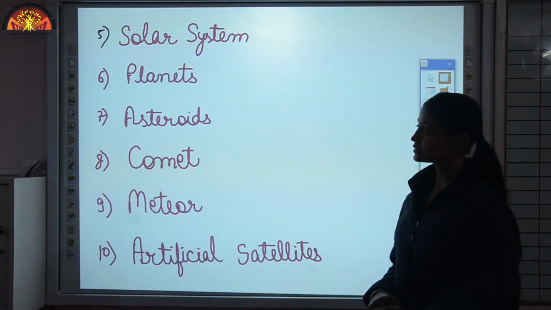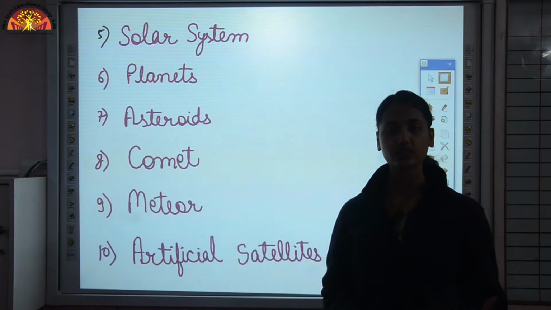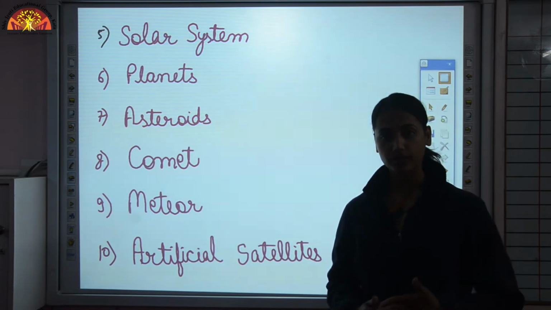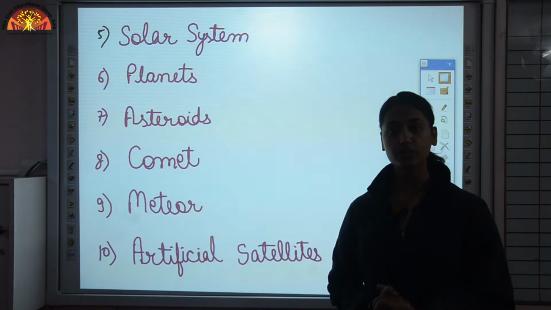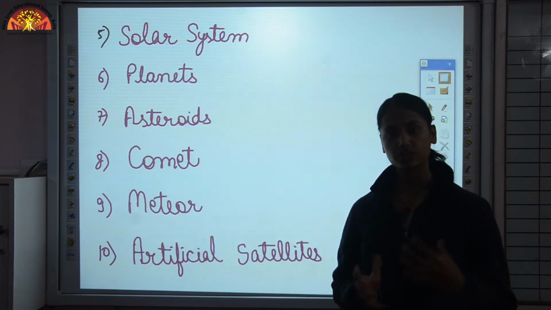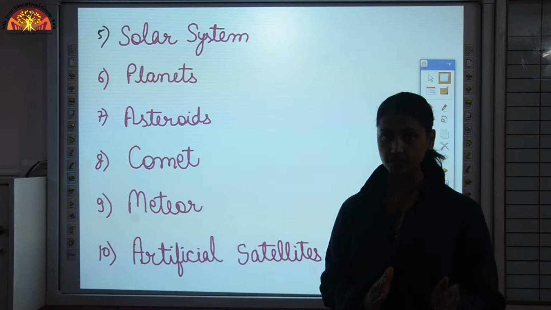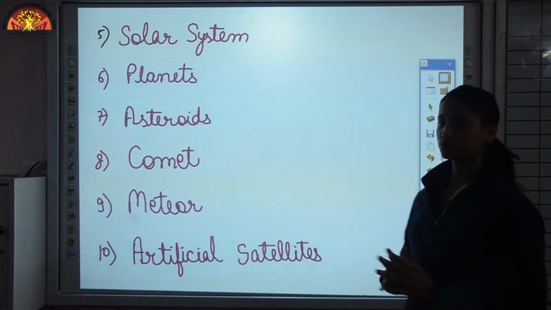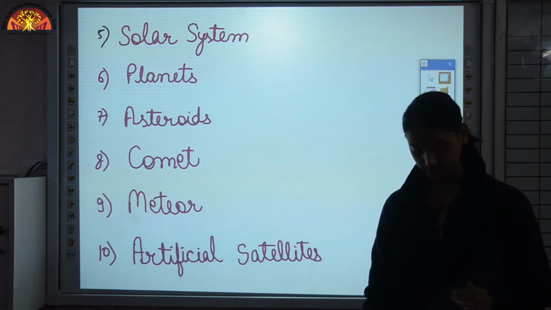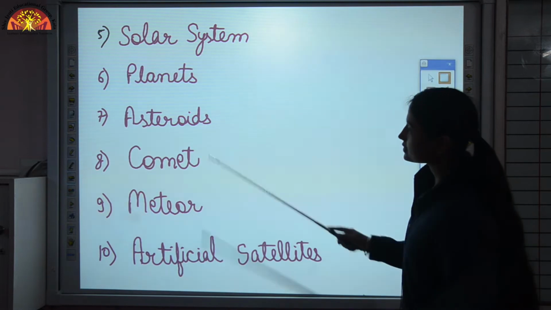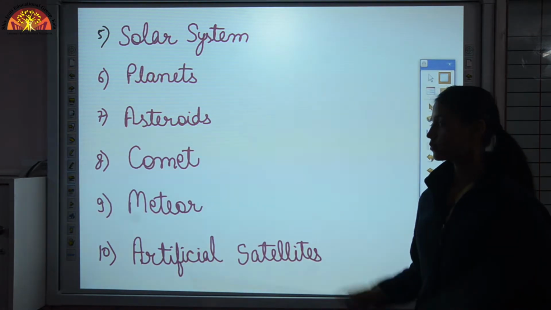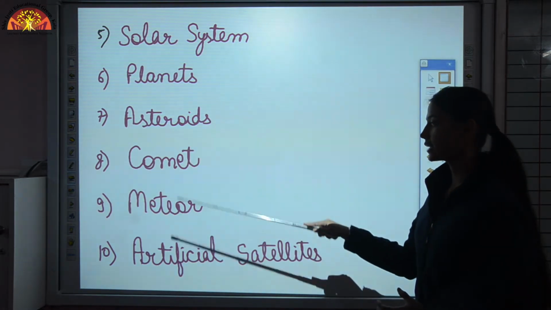Then we discussed the exceptional planets, which are Venus and Uranus. Why are they exceptions? Because of their rotation. The rest of the planets rotate from west to east, whereas Venus and Uranus move from east to west. Then we discussed some other members of our solar system, which are asteroids, comets and meteors.